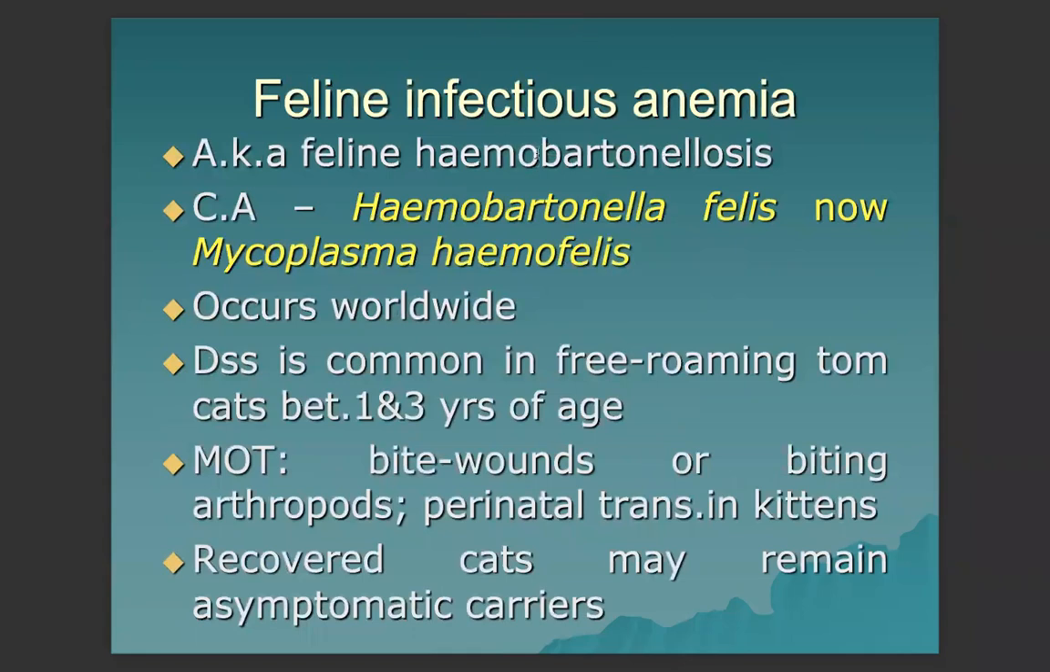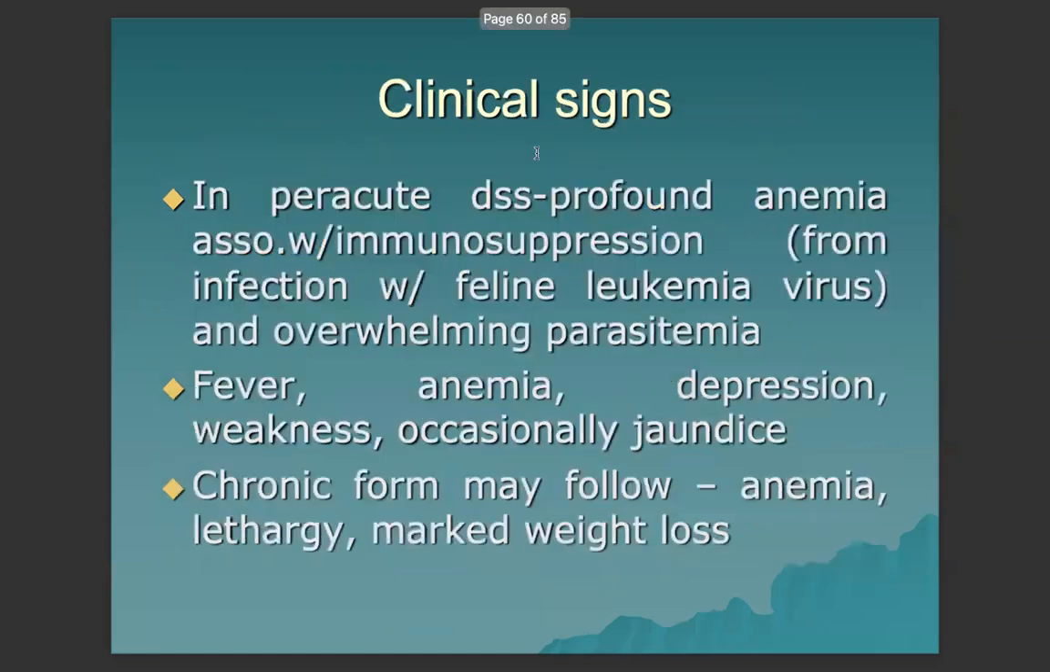Next, we have feline infectious anemia. This was discussed previously under Mycoplasma, because the new name now is Mycoplasma haemofelis, formerly Haemobartonella felis. It occurs worldwide and is common in free-roaming tom cats between 1 and 3 years of age. The mode of transmission is by the bite of arthropods or bite wounds. Perinatal transmission is common in kittens. Recovered cats may remain asymptomatic carriers.